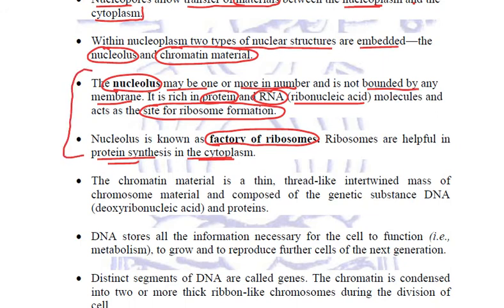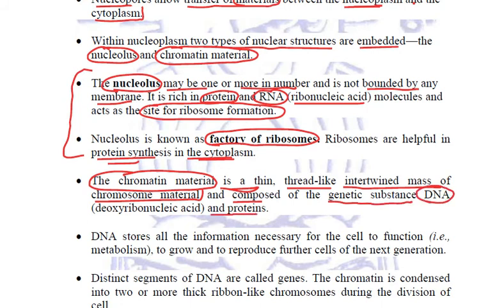The second one is chromatin material. What exactly is chromatin material? Chromatin material is a thin thread-like intertwined mass of chromosome material, and it is composed of the genetic substance DNA and proteins. We know DNA is deoxyribonucleic acid. This DNA stores all the genetic information which is required for the cell to function, to grow, to reproduce. All the information is stored in DNA.